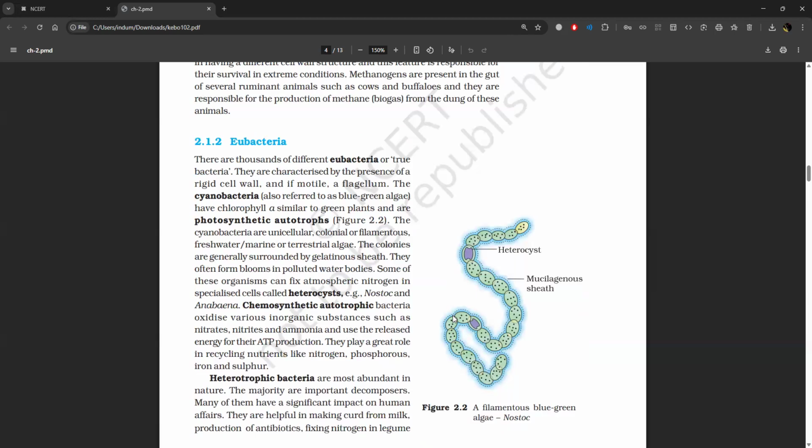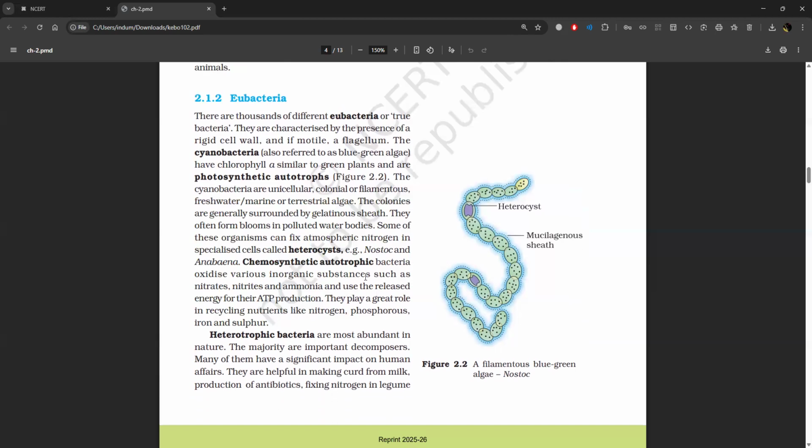2.1.2 Eubacteria. There are thousands of different eubacteria or true bacteria. They are characterized by the presence of a rigid cell wall and, if motile, a flagellum. The cyanobacteria, also referred to as blue-green algae, have chlorophyll a similar to green plants and are photosynthetic autotrophs. Figure 2.2.